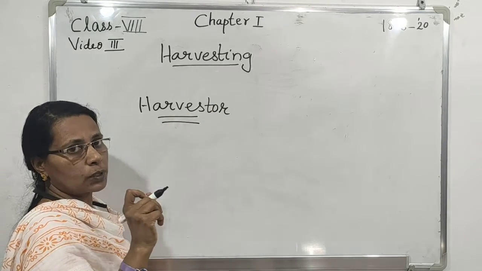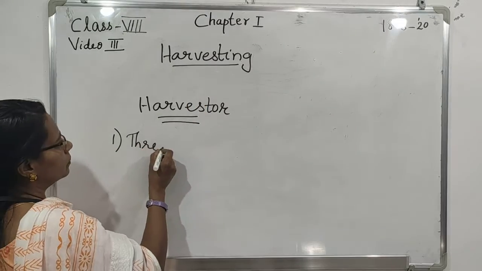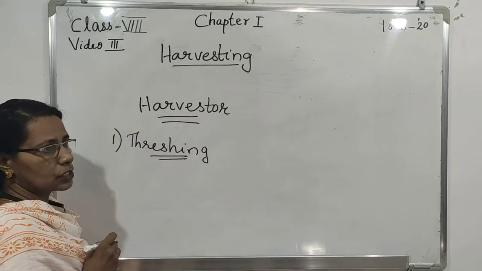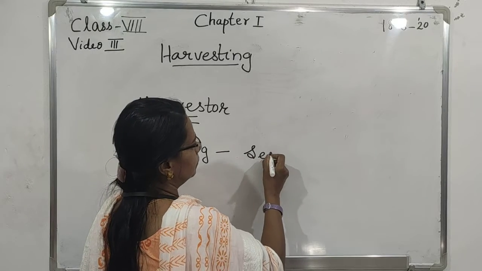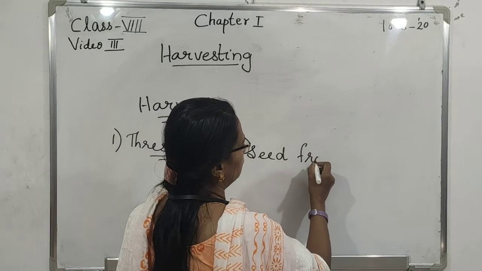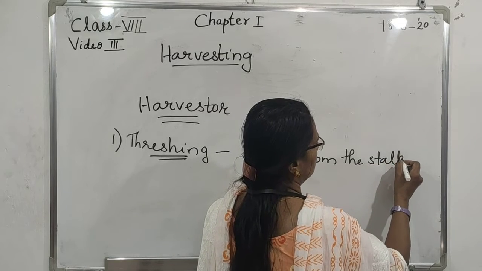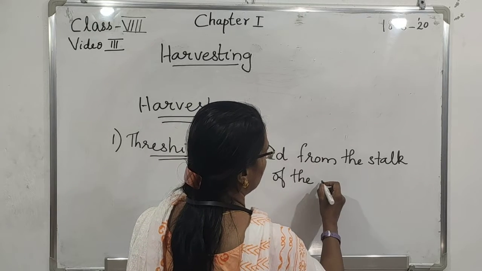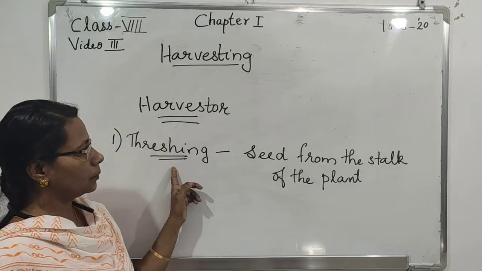There are 2 processes involved in harvesting. The first one is threshing. What is threshing? Separating the seed from the stalk of the plant is called threshing.